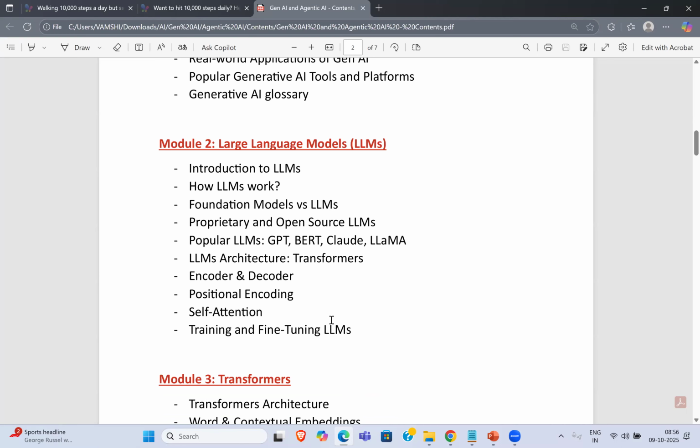Now, let me tell you about some customization techniques here. We go with an encoding mechanism, self-attention, and how it actually gives you the output. For example, yesterday I told you a simple case: if I ask it what the capital of France is, how does it break that down, and what steps will it perform? I told you something simple, and we'll be learning all those things in detail here.